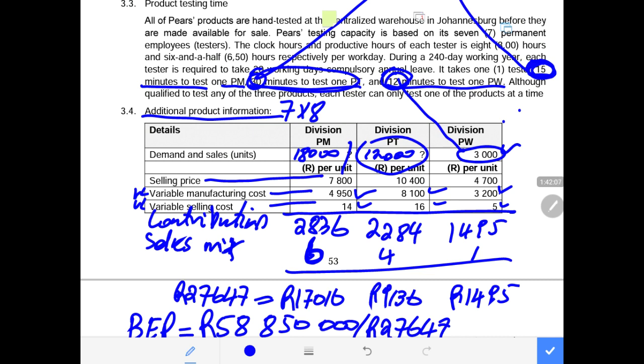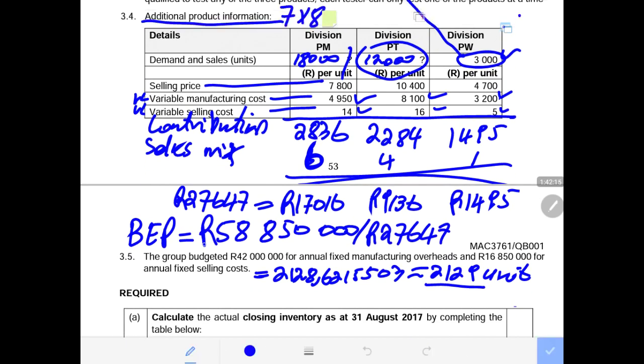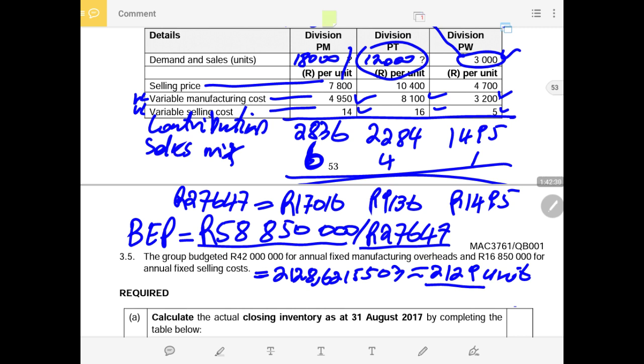Then when all that is done, you get the total of your contribution after the sales mix. Then after you take your total fixed cost, which is 58,850,000, divide that by the total, which is 27,000. Then after that will give you the contribution per page. So do that in your workings.